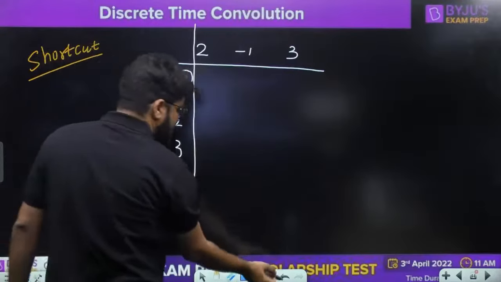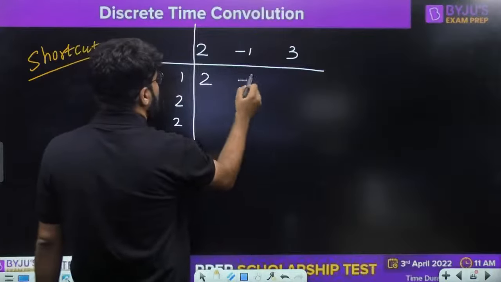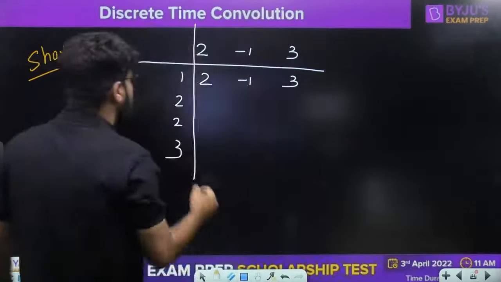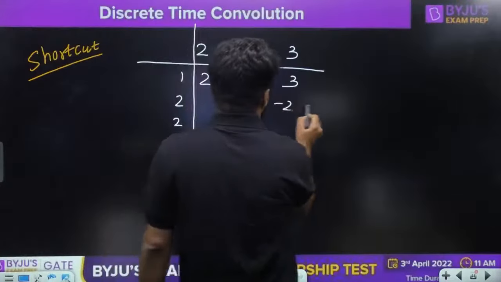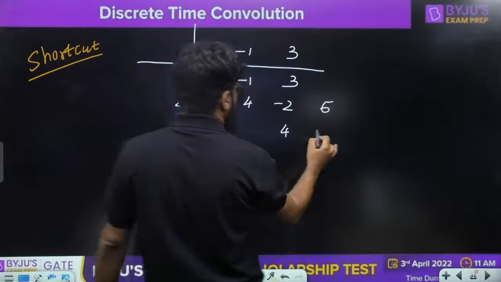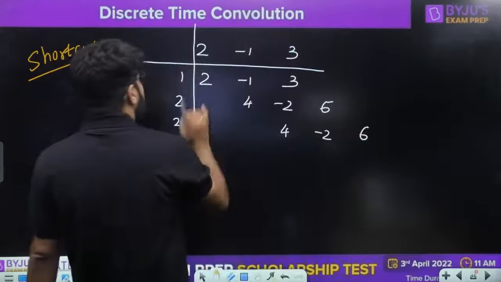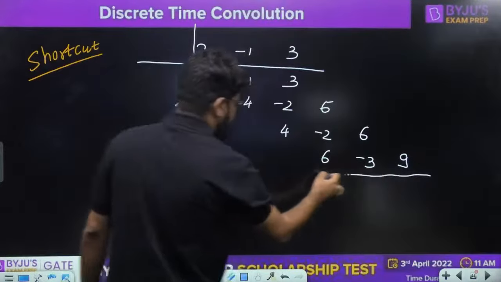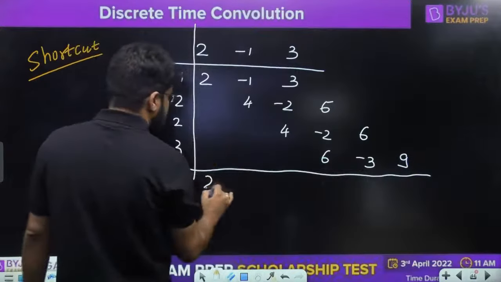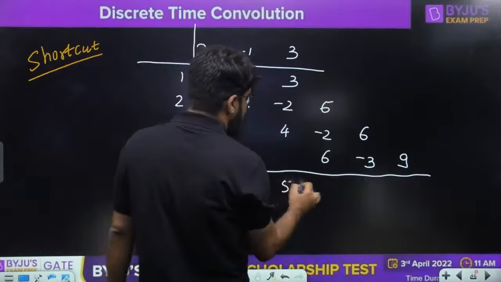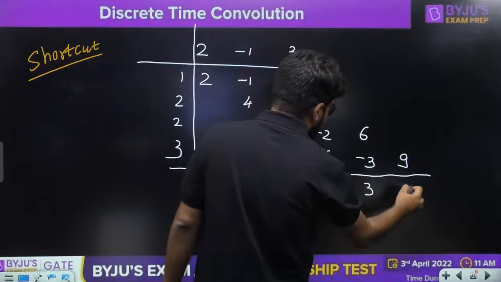Well, 1 multiplied by all the numbers. So 1 into 2, 1 into minus 1, 1 into 3. Next multiply by 2 and keep shifting right, 1 unit right. So 2 2s are 4, 2 into minus 2, 2 3s are 6. Next again multiply by 2. So 2 2s are 4, 2 into minus 2, 2 3s are 6. Next is 3 2s are 6, 3 into minus 1, and 3 3s are 9. Okay, answer is 2, 3, 5, 10, 3, 9.